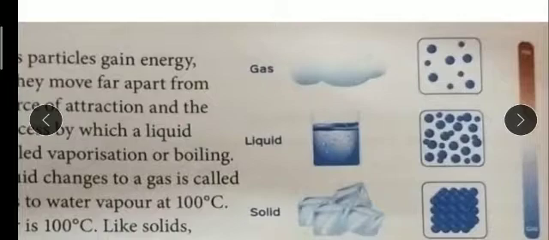On the other hand, when we cool it, you can see the blue parameter, the force of attraction will become strong, the cohesive force will increase, as it loses energy. So through this diagram also you can understand.